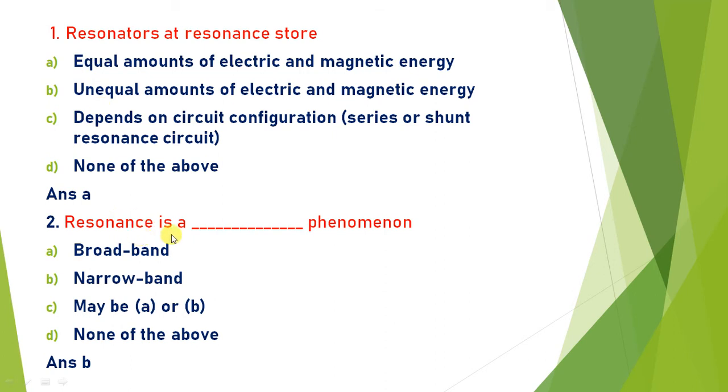Next, resonance is dash phenomena. Resonance is which type of phenomena? It is narrow band or wide band or broad band. So resonance is always a narrow band phenomenon because it is used in narrow band filters. So resonance is a narrow band phenomenon.